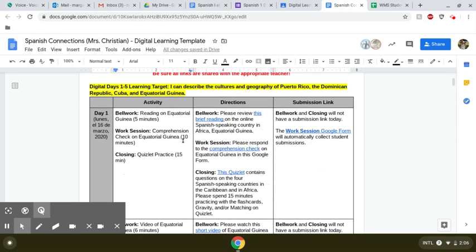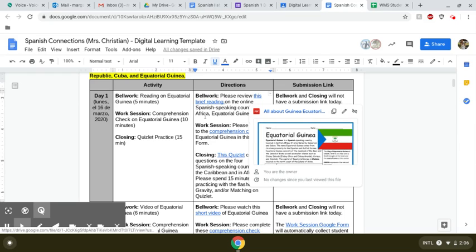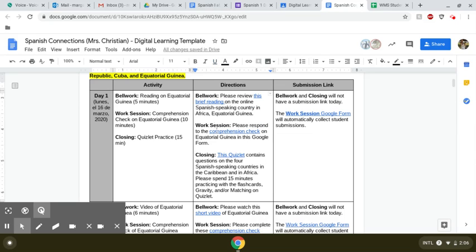So for day 1, since our learning target for days 1 through 5 is describing the cultures and geography of Puerto Rico, the Dominican Republic, Cuba, and Equatorial Guinea, there is a short reading on Equatorial Guinea that you will do for your bell work. And then when you're done, you are going to fill out a short comprehension check Google form, which is the second link in our work session. Then for your closing, I would like for you to practice for 15 minutes with the flags for these 4 different countries. They are the Spanish-speaking countries of Africa and the Caribbean. So that would be for day 1.